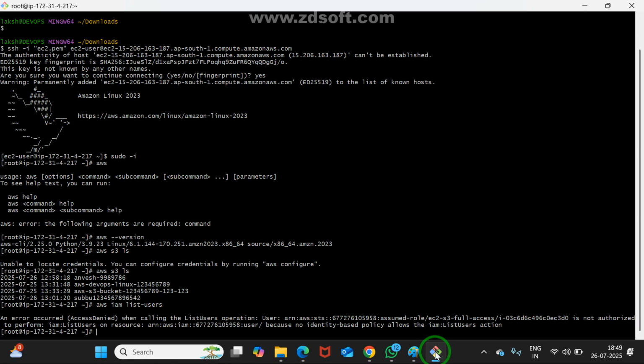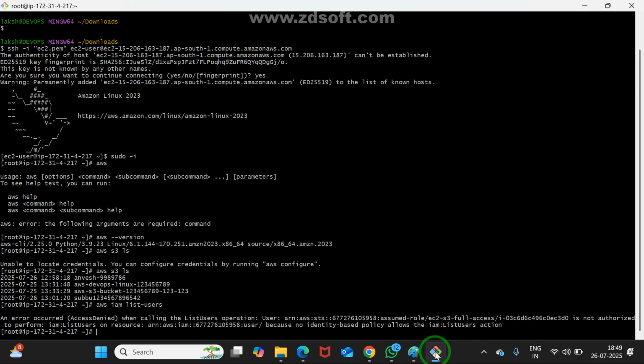You want to create one role, and that role is for EC2 to interact with whom? EC2 wants to interact with IAM. You need to tell the answer. IAM contains users. I may ask you, how can I connect to a bucket? You must answer that you need to connect to S3. S3 contains buckets. IAM contains users. Subbu, are you understanding? Without connecting to IAM, how can I access users?